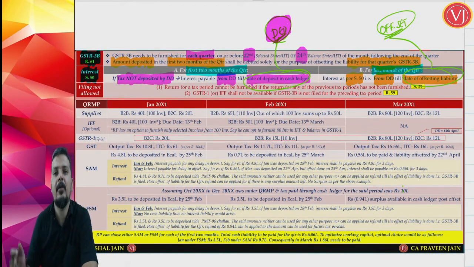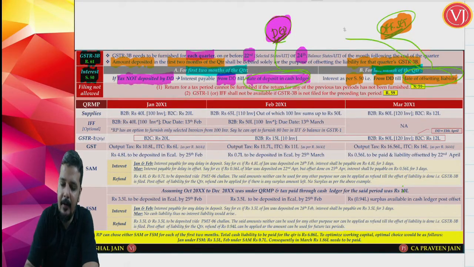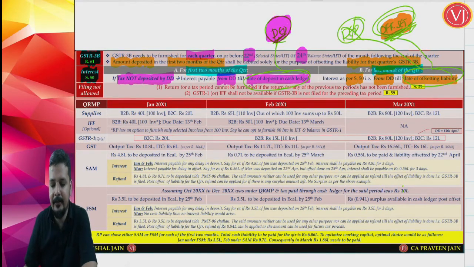For the last month of the quarter, you will be depositing as well as offsetting. So, interest will start from the due date, but it will end on the date of offsetting. It will not end on the date of deposit. It will end on the date of offsetting of liability, which you can understand when we are discussing this example.